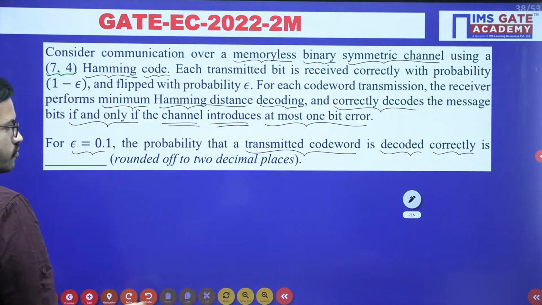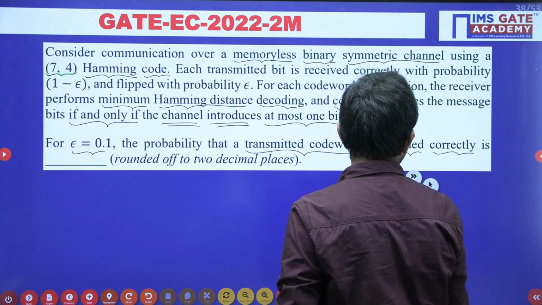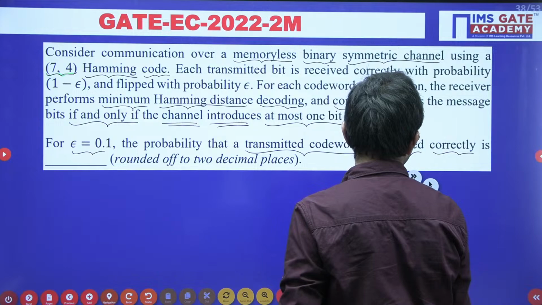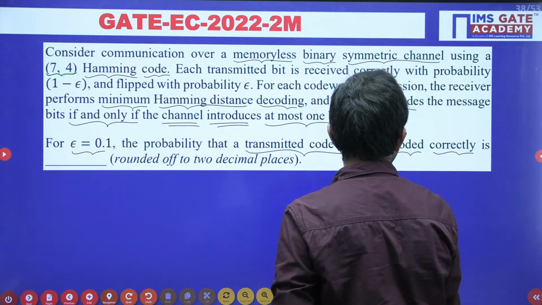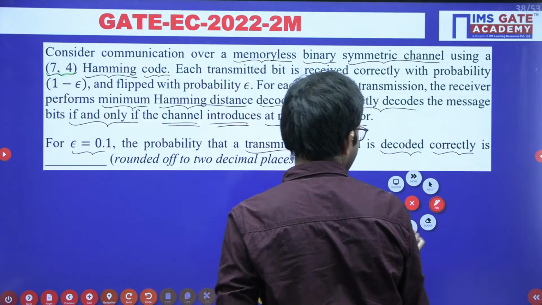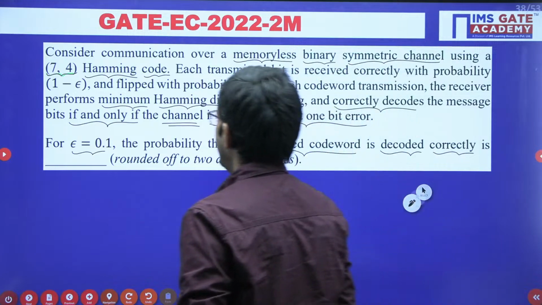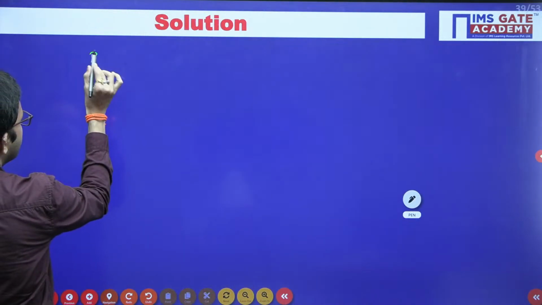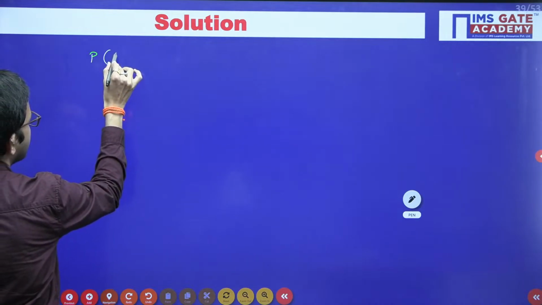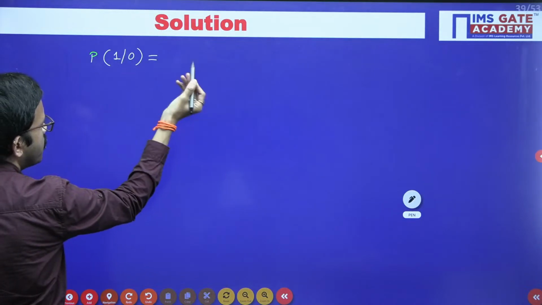So with this understanding, just note down the given probabilities. Here they have mentioned the probability of 1 given 0, that is, when you have transmitted 0 but received 1, or 0 given 1, when you have transmitted 1 but received 0.